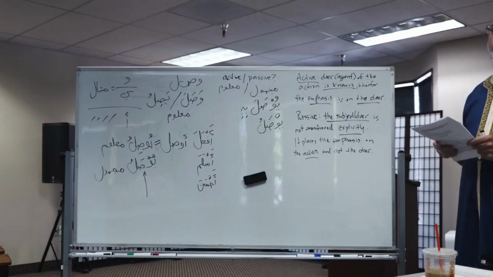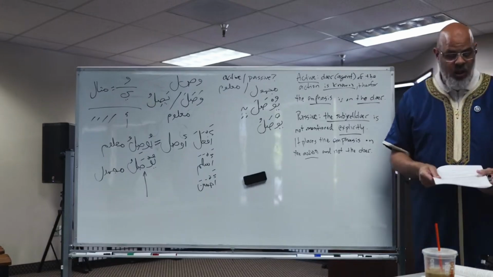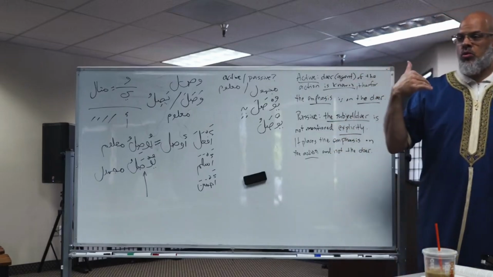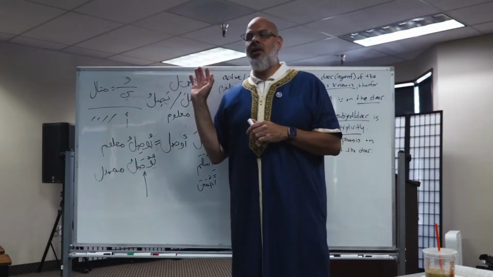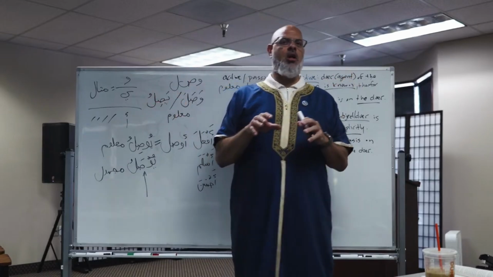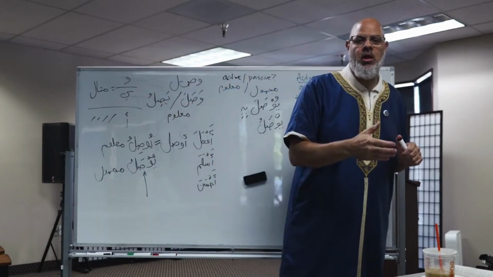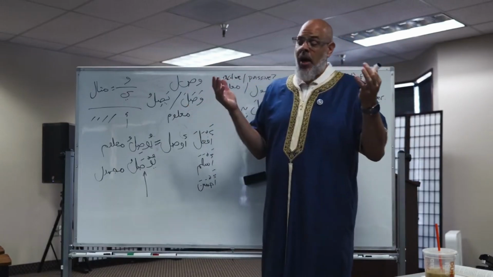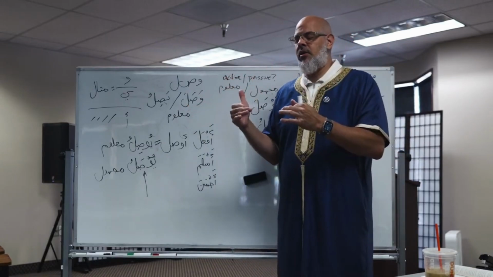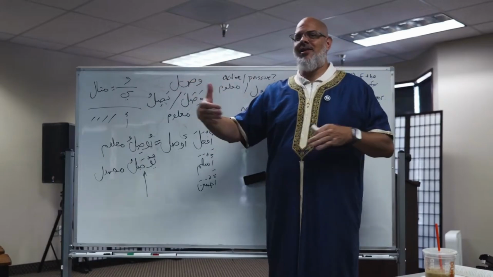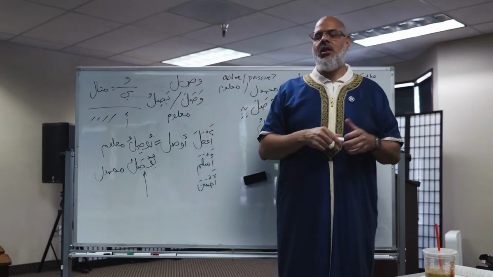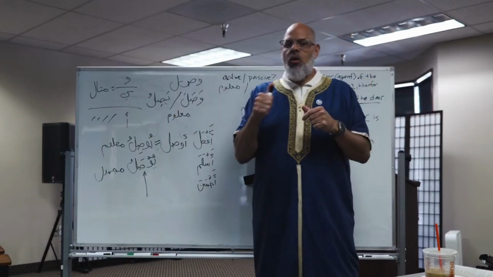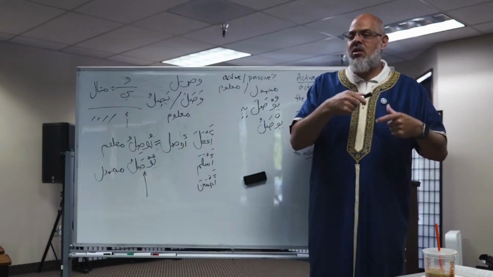To remove focus on the doer. So in this case, Ibn Abi Zayd is talking about doing wudu. Therefore, whoever does them is not important. Whether we're talking about the Prophet ﷺ doing it, Abu Bakr doing it, me and you doing it, potentially anybody doing it, it doesn't matter. And therefore, the subject is not explicitly mentioned. It's implied because somebody's going to do the action, but whoever does it doesn't matter. What matters is how the action is being done.